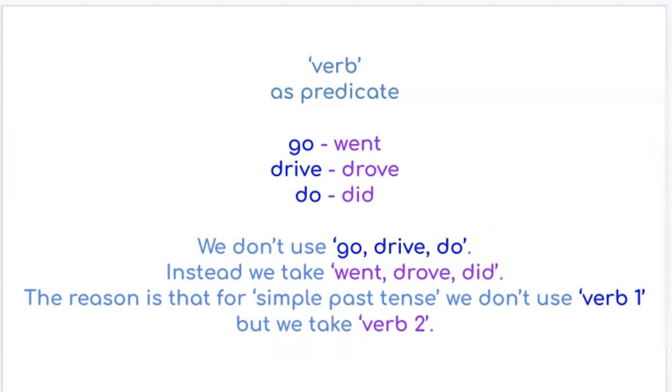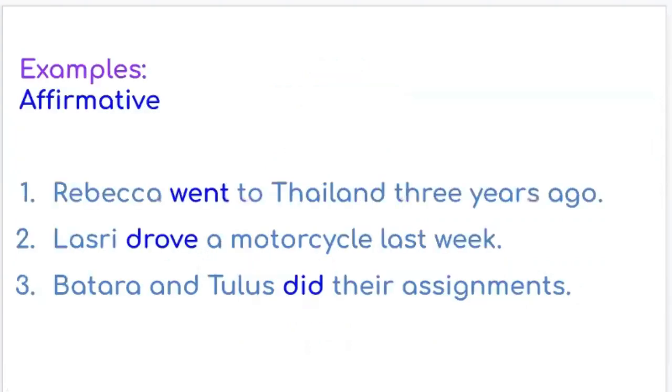Alright, let's make sentences using verb 2. First, examples will be affirmative. Rebecca went to Thailand 3 years ago. Lasri drove a motorcycle last week. Batara and Toulouse did their assignments.